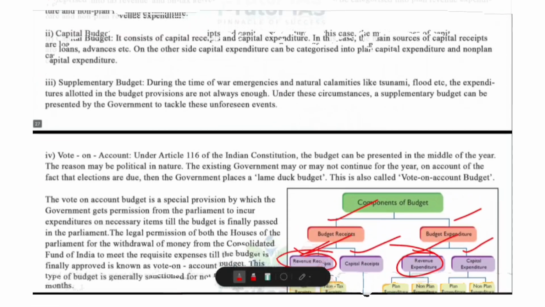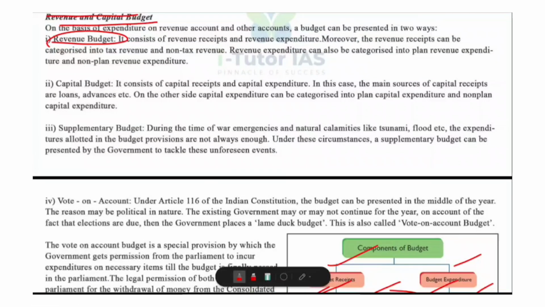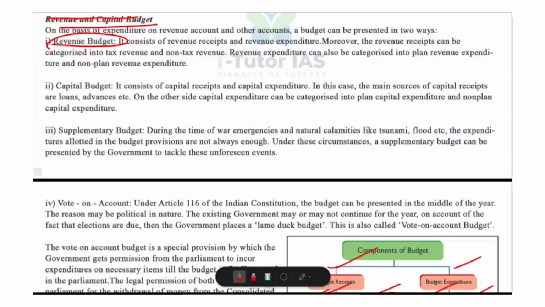And we told about the revenue receipt. This includes tax revenue and non-tax revenue. And tax revenue includes income tax, GST, customs, etc. Non-tax revenue includes fees, fines, interest, dividends and so on. And what about revenue expenditure? Revenue expenditure. These are payments for normal functioning of the government, such as salaries, pension, subsidy, interest payment, etc. Older classification used plan and non-plan, now discontinued after 2017 reforms.